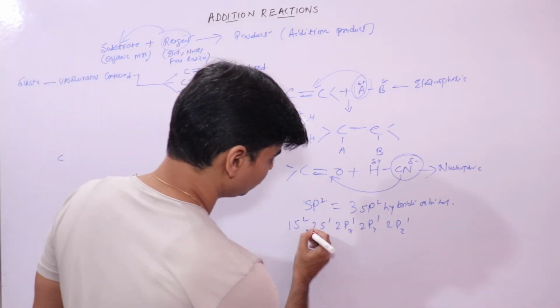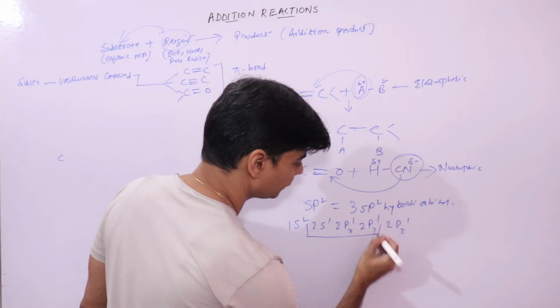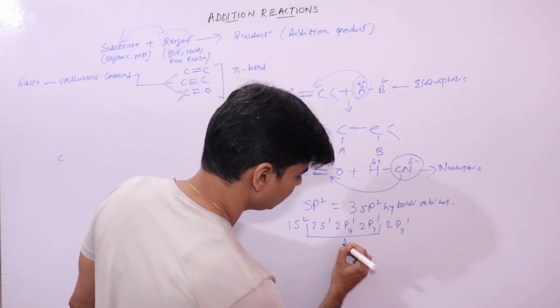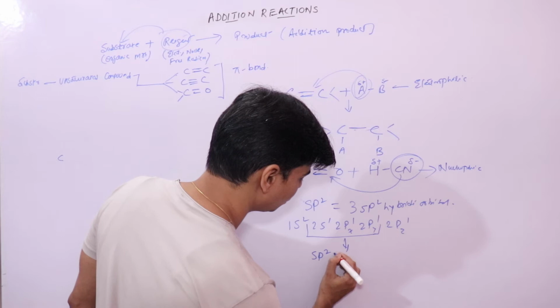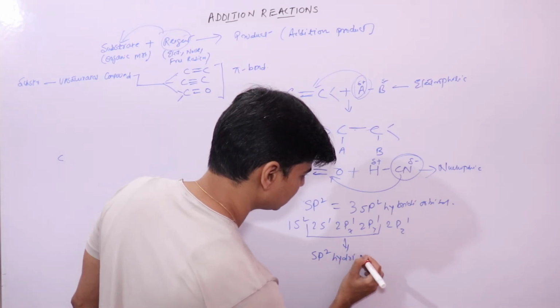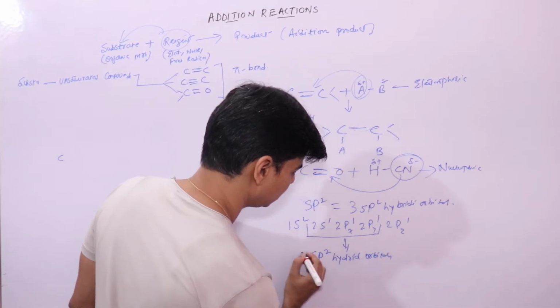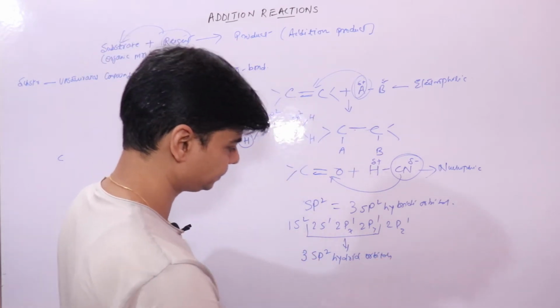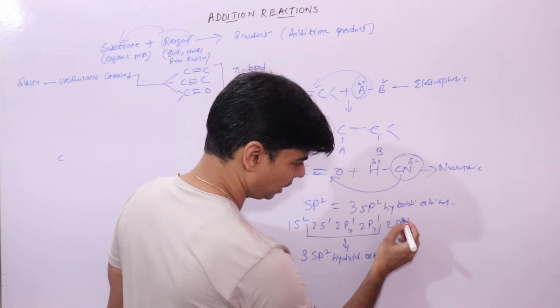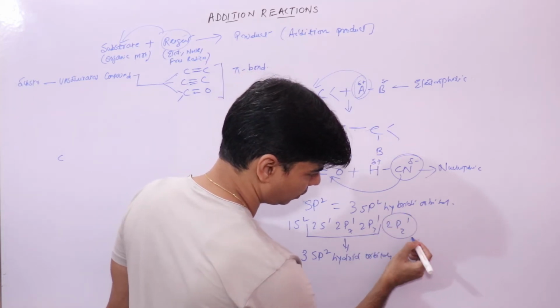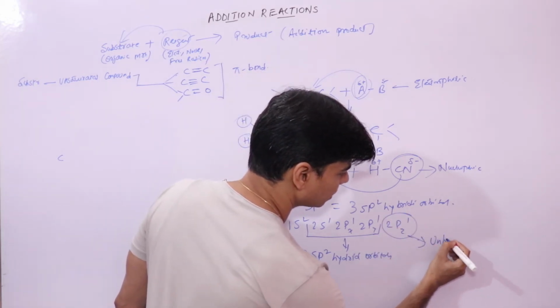These orbitals will undergo hybridization to form 3 sp2 hybrid orbitals. And you can see that one p orbital is unhybridized.